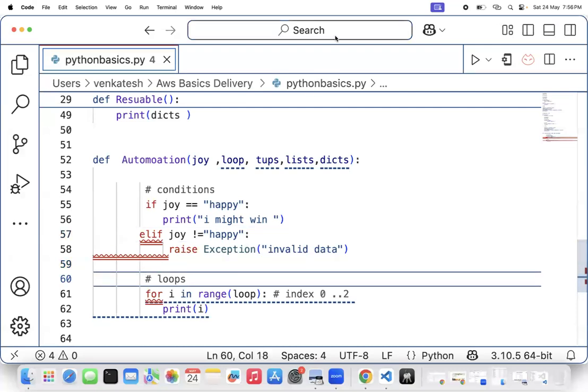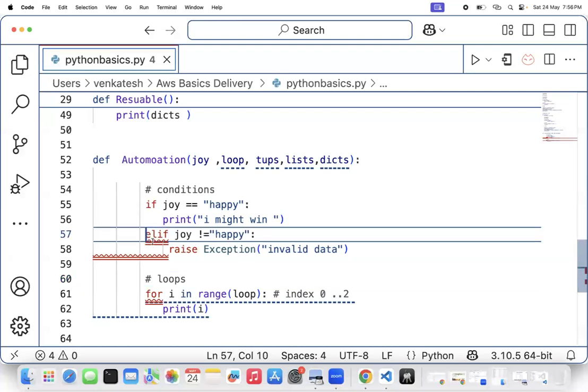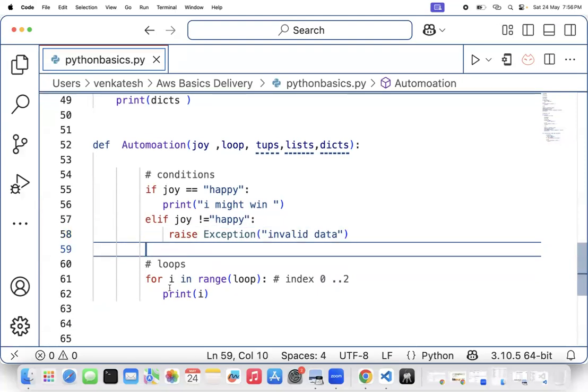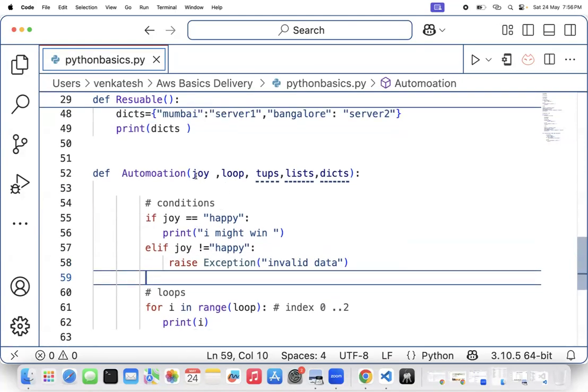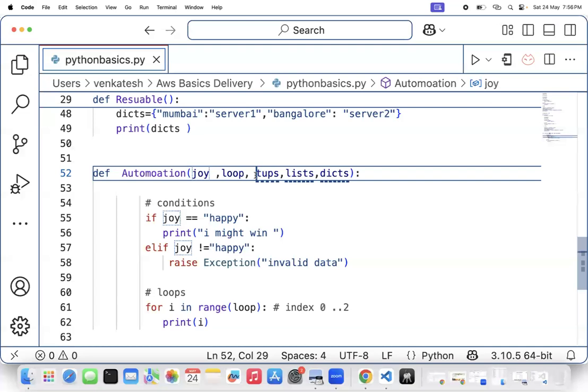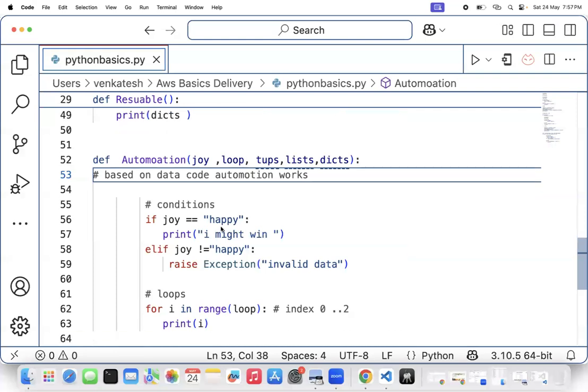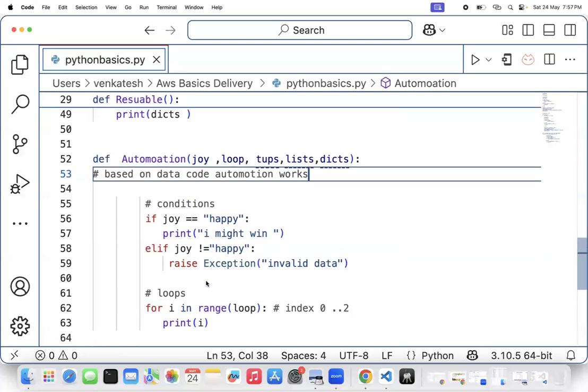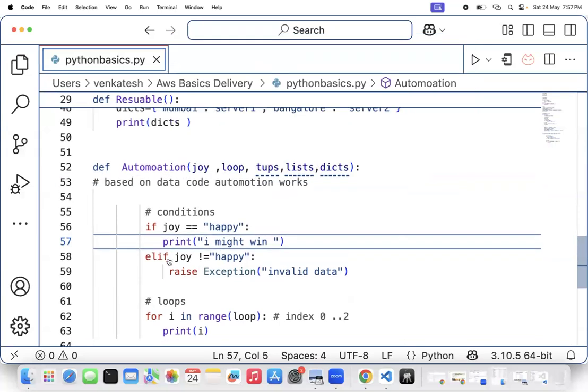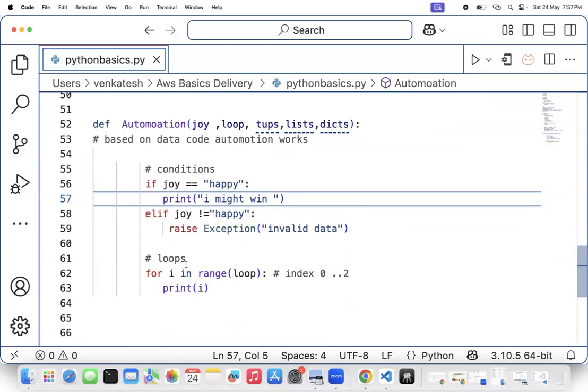So keep that in mind, because AWS is going to take this kind of coding approach. In automation, all the code will depend upon the data you pass to the arguments. Based on the data you pass, the code will automate your work. That should be very clear to everyone here. So with this, you have confidence, all of you, right? These are the fundamentals you need for AWS.